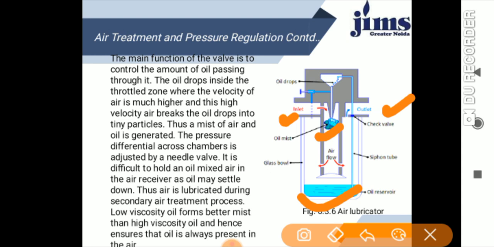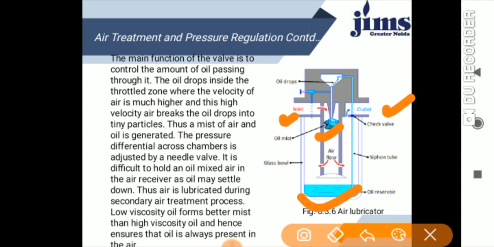It is difficult to hold an oil and air mixture in the air receiver, as the oil may settle down in the chamber. Thus the air is lubricated during the secondary air treatment. Air is basically lubricated during the secondary stage of air treatment. Low viscosity oil forms a better mist than high viscosity oil, and hence ensures that oil is always present in the air.